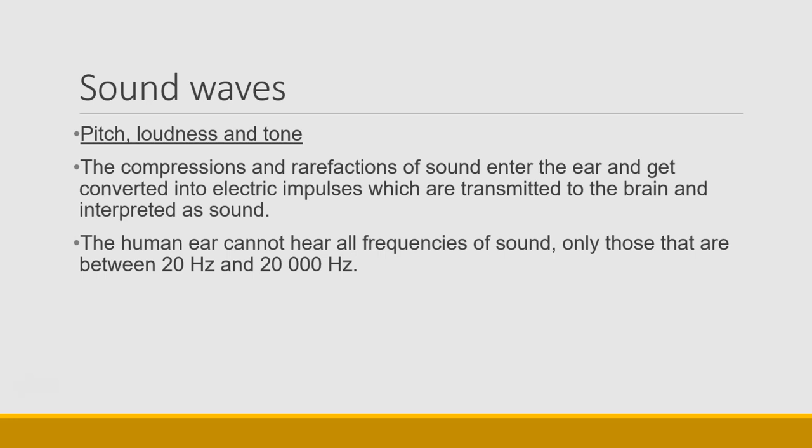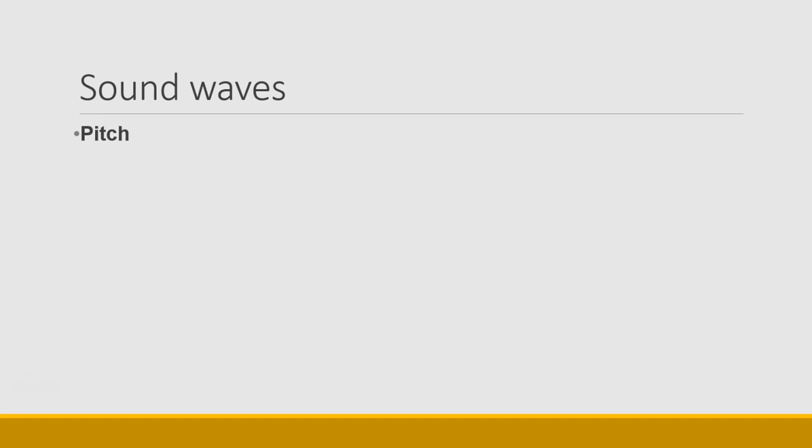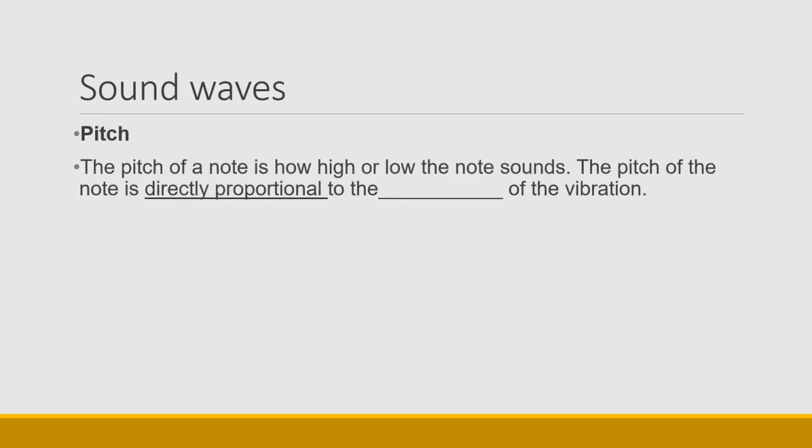Our ear can process between 20 hertz and 20,000 hertz. 20,000 hertz is also equal to 20 kilohertz. Anything less than 20 hertz is considered infrasound, and anything more than 20,000 hertz is considered ultrasound, but we'll come back to that later.